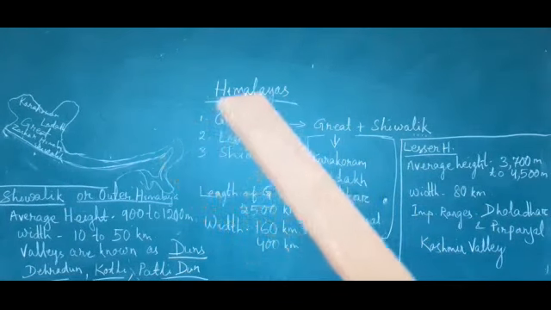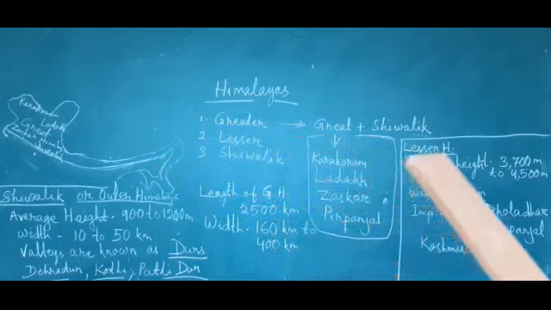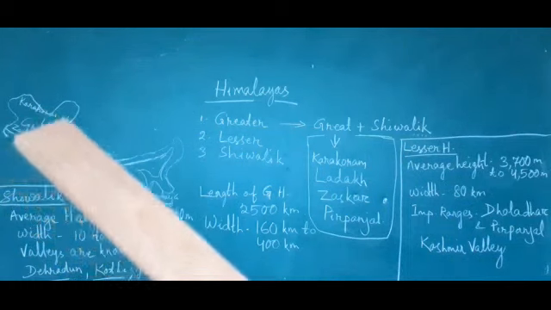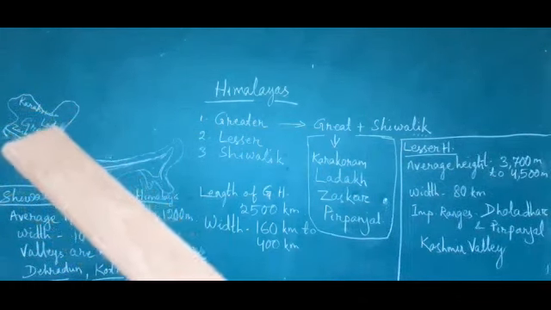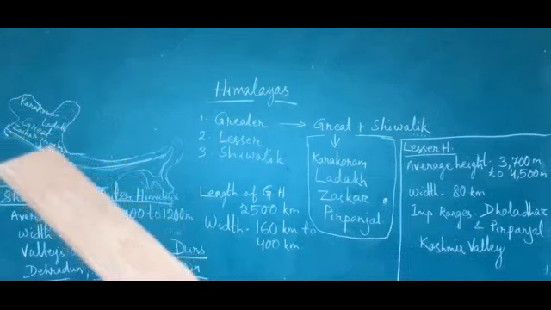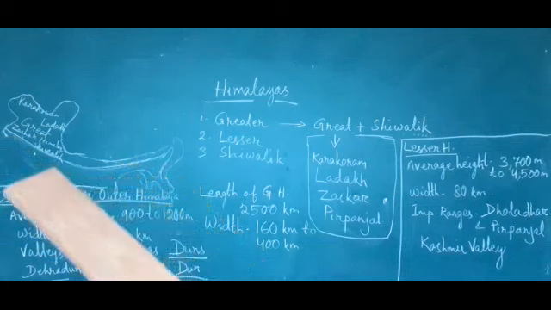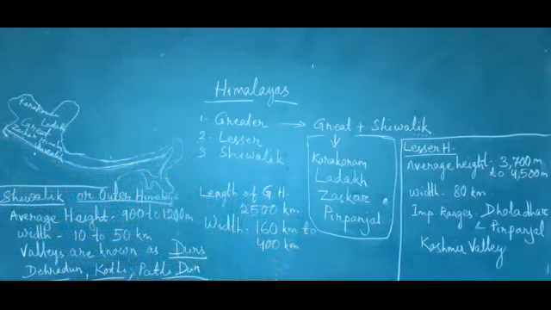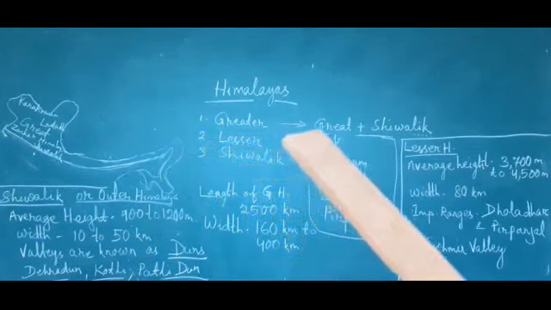So this Greater Himalaya includes the Great Himalayan mountain ranges plus the Shivalik mountain ranges. Look at Jammu and Kashmir, it is all covered by the Greater Himalaya or Great Himalayas. The foothills, the southern part of the Himalayas, are known as the Shivalik mountain ranges. So first we will read what is Greater Himalaya.